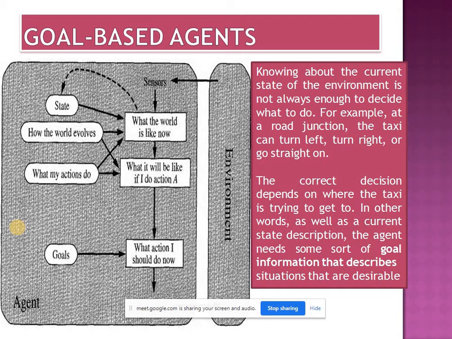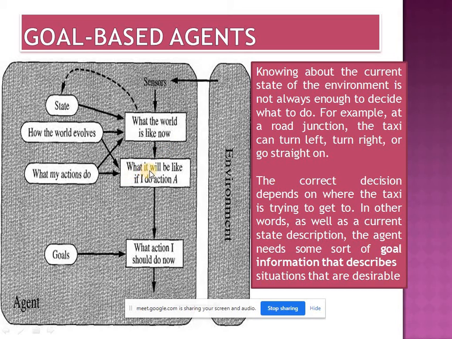Okay, next is the goal-based agent. Here it considers the goal. Means it sets the goal, and to satisfy that goal, it performs the action. Here through the sensor, it perceives the environment and decides what the world is like now. Also, it stores the perceived state into the state and uses the history, that is, how the world evolved and what my actions do. Okay, by using this, it updates what the world is like now.